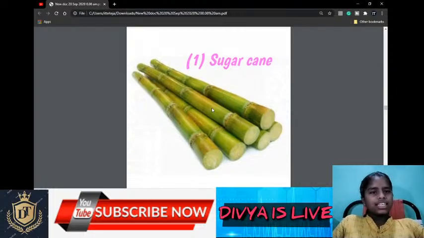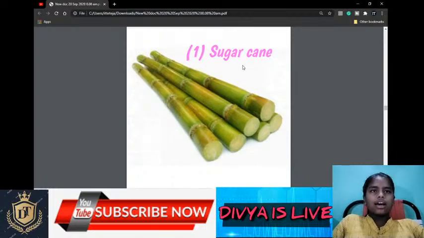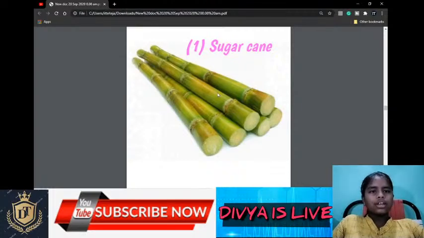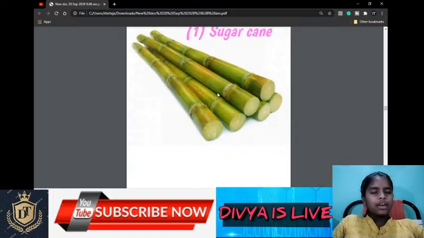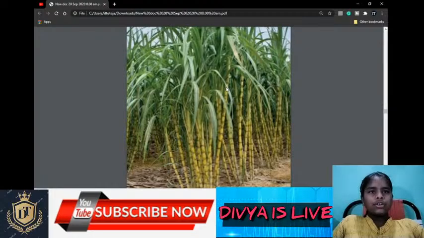And the food crops other than grains. The food crops other than grains that grow in India: first one is sugar cane. This is the sugar cane stem. The sugar cane is a stem, not a seed. Here you can see the sugar cane, it is a stem.